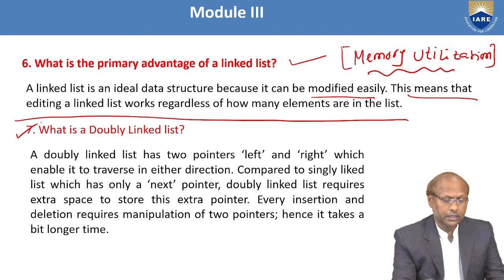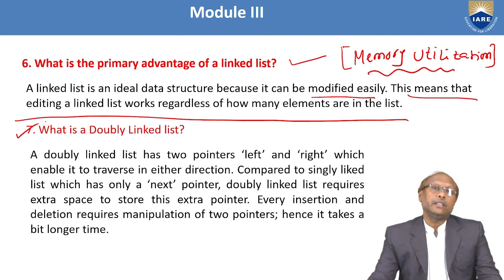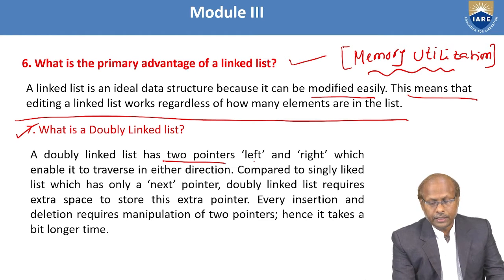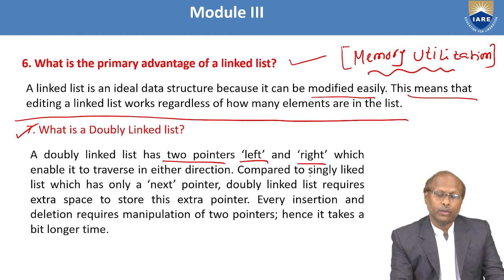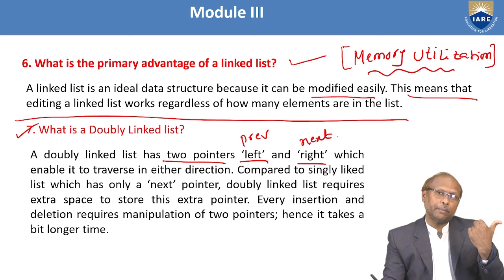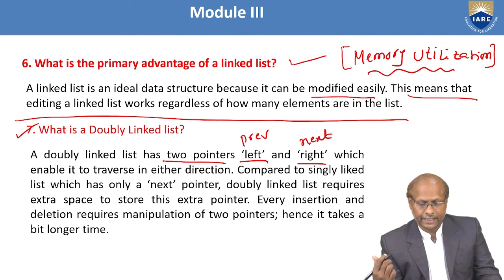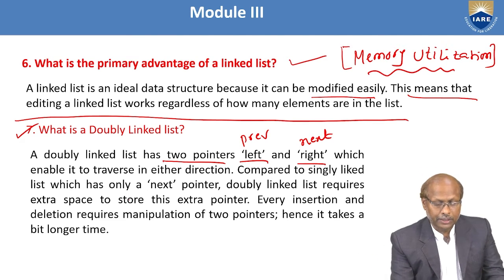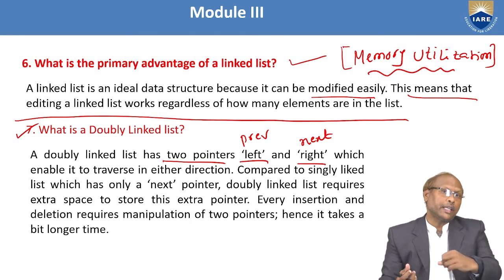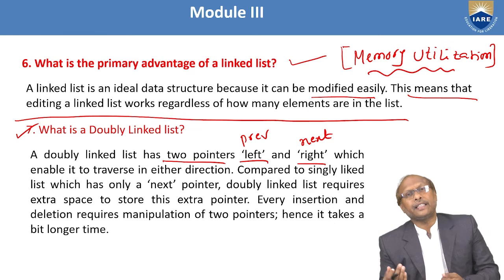Next, seventh question. What is a double linked list? A double linked list has two pointers. One is the left pointer and another is the right pointer. Or you can say one is the previous pointer, another is the next pointer. That way also you can write. Left is nothing but the previous, right is nothing but the next. So it enables you to traverse in either direction. Because of this left and right pointer, you can traverse the left side or the right side of the